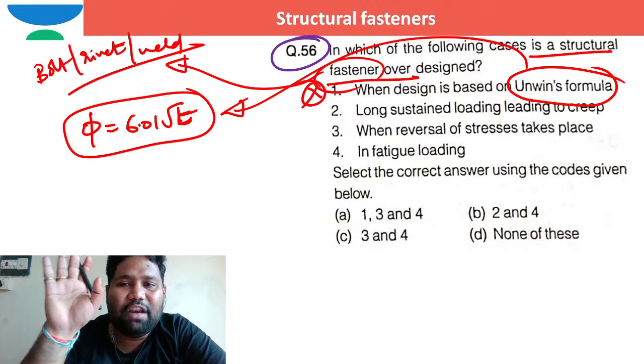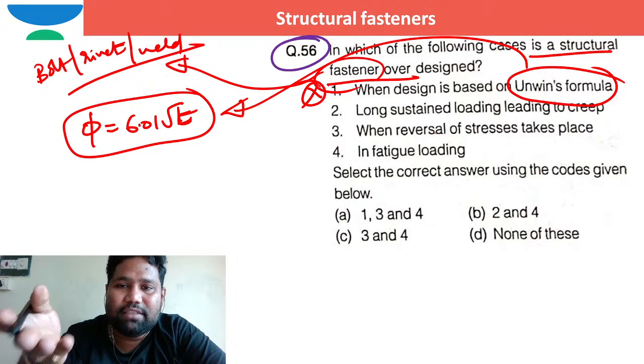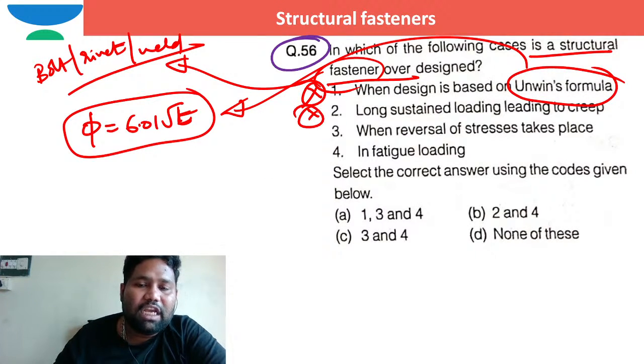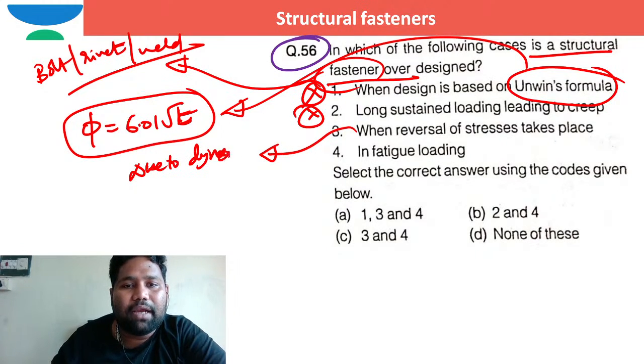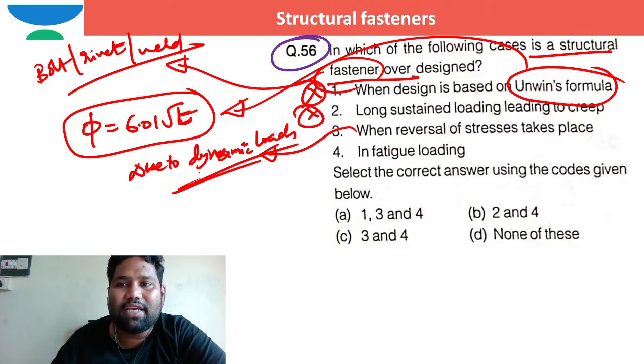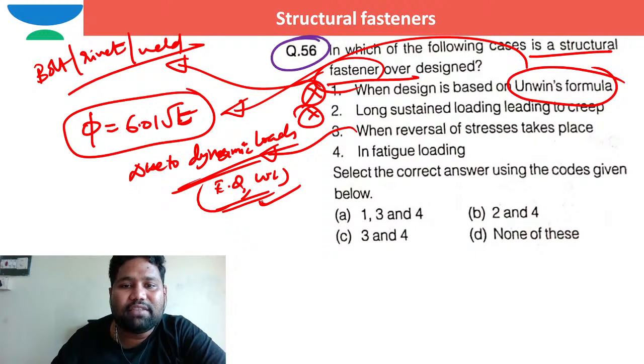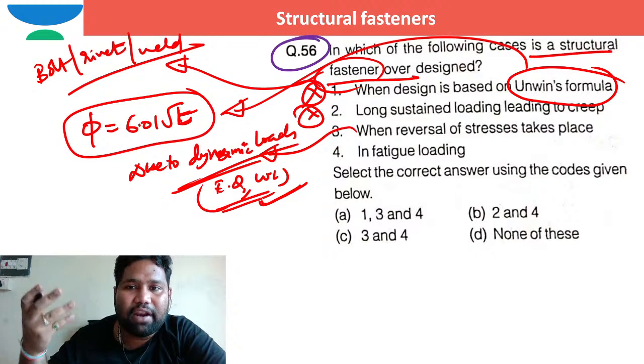In every practical case, long sustained creep loading is there. No, this is also not the thing. Even this is also not the correct option. When reversal of stresses are happening due to dynamic loads, in such case the structural fasteners like bolts and rivets are asked to be over designed. Yes, in case of dynamic loads like earthquake loads and wind loads, the structural fasteners will be designed for higher over design.